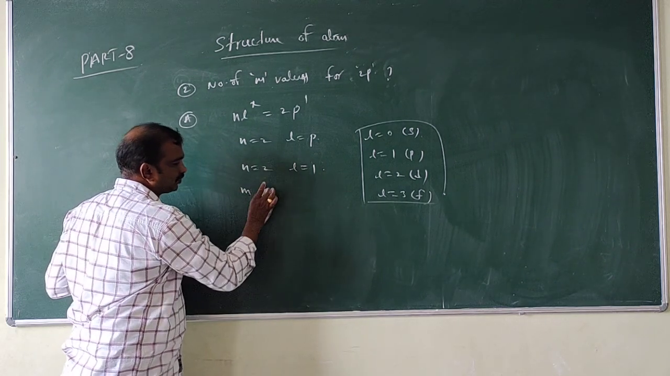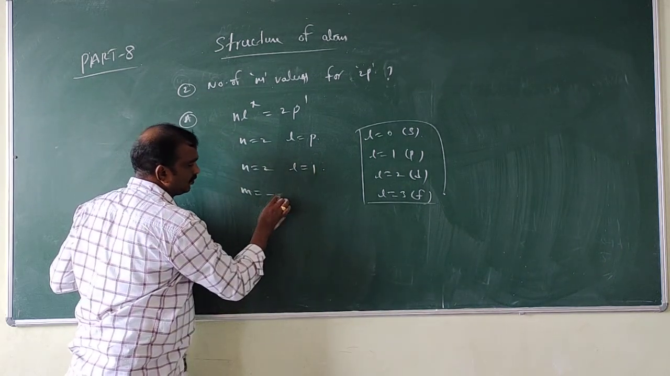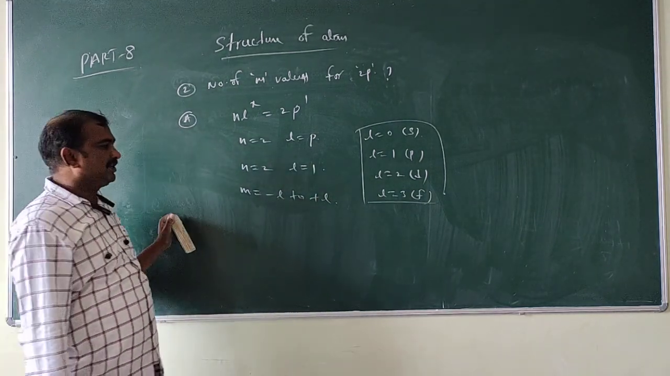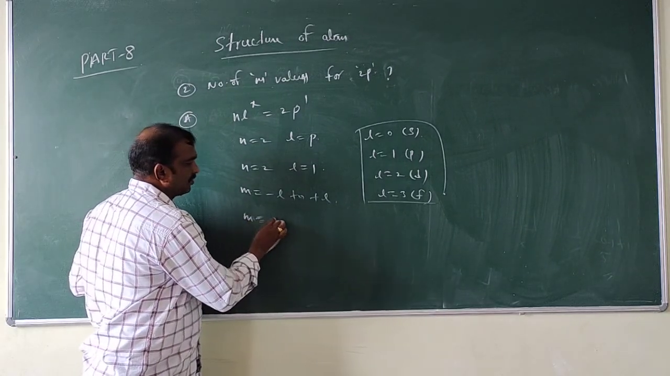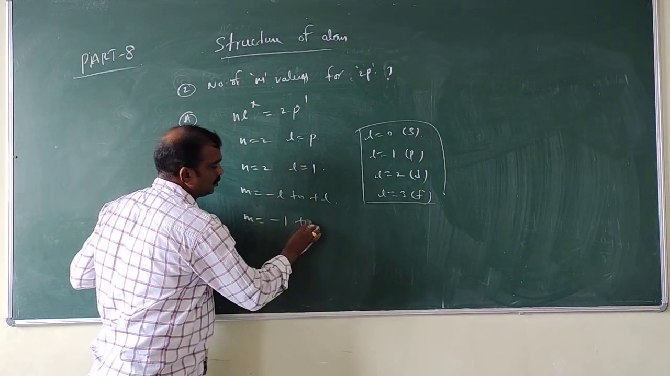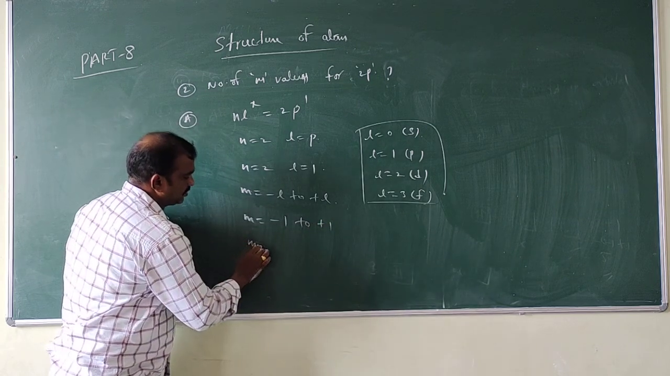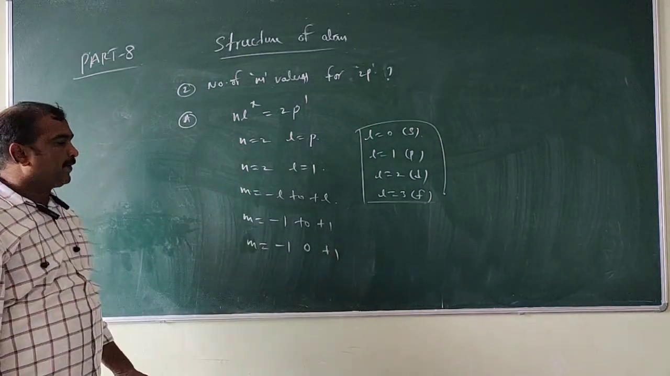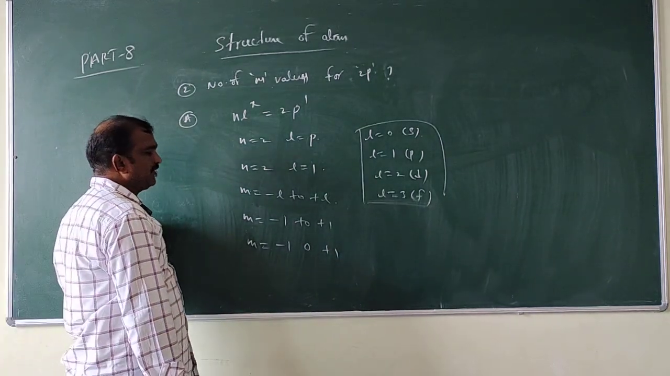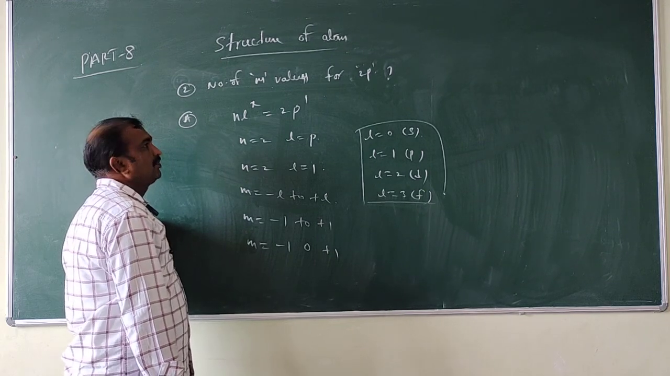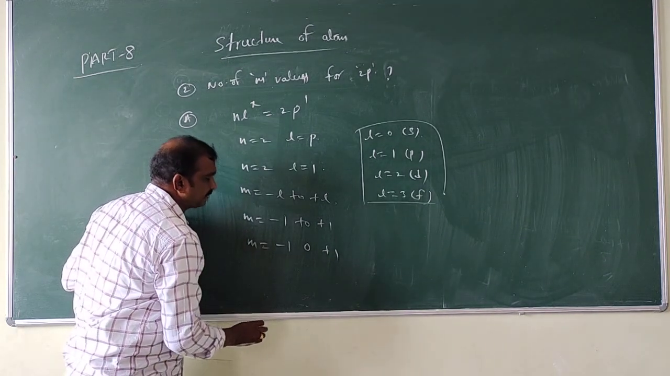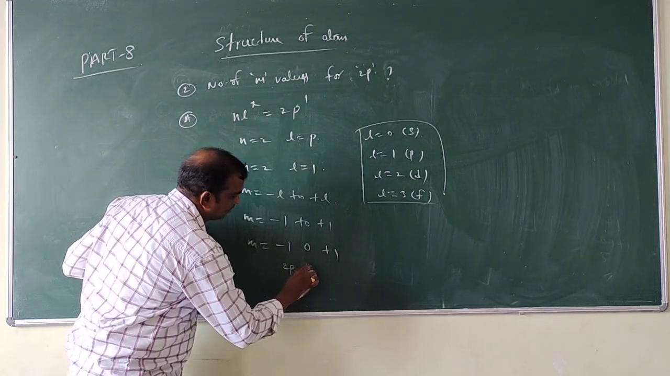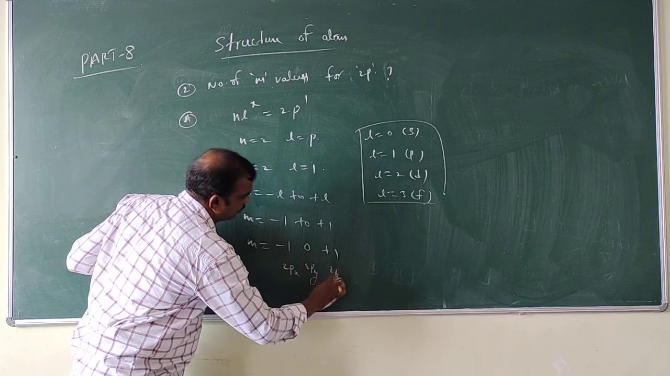m is equal to minus l to plus l. Look at here, minus l to plus l. So that is m is equal to minus 1 to plus 1. So m is equal to how many values? Minus 1, 0, plus 1. Now how many m values came? Three m values, that is 2px, 2py and 2pz.